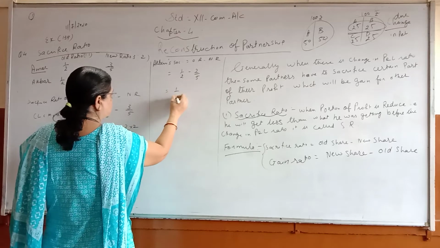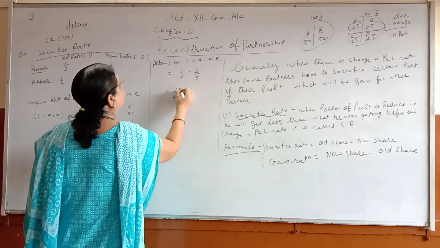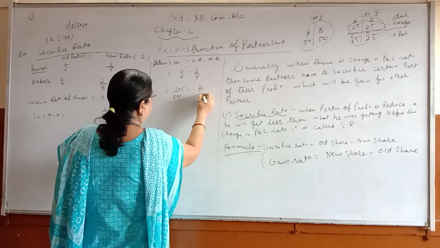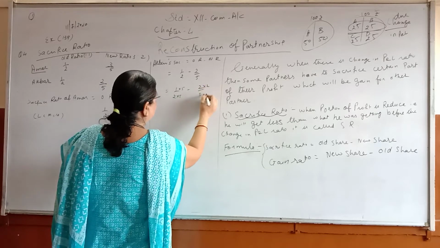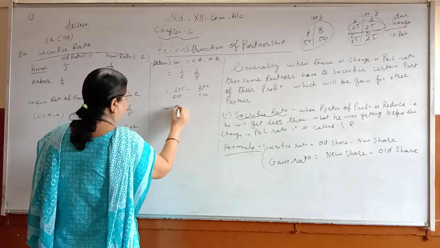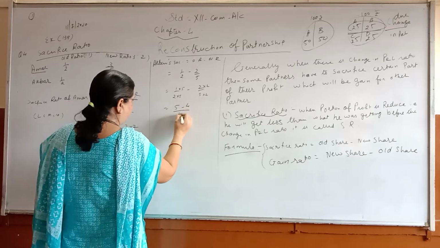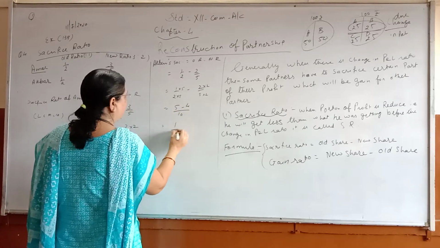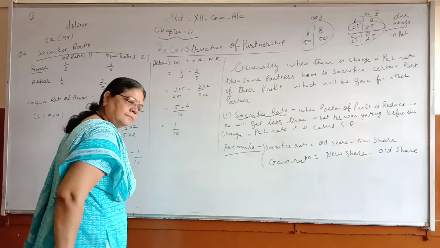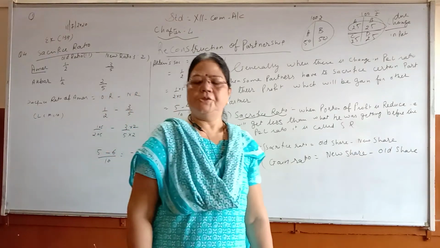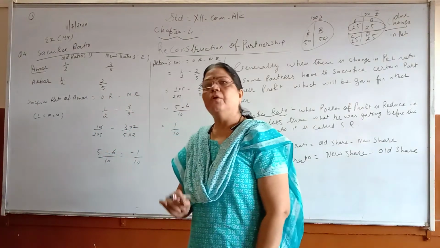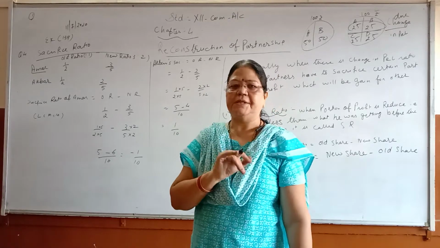So 1 upon 2 multiplied by 5 minus 2 upon 5 multiplied by 2. So here you will get 5 minus 4 upon 10. So here you will get 1 upon 10.